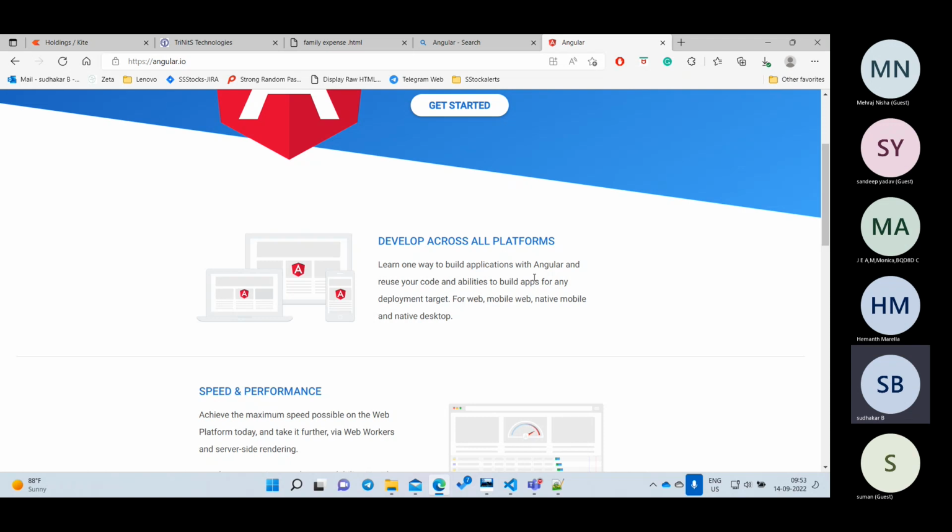a web application. Web application means, suppose our SS tag alerts is there, right? That is fully written in Angular only. Everything, you can see the charts and everything. There are so many features there: tables, charts, and data. Everything you can write there.